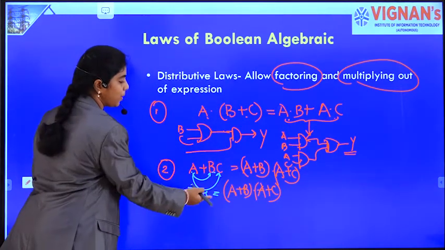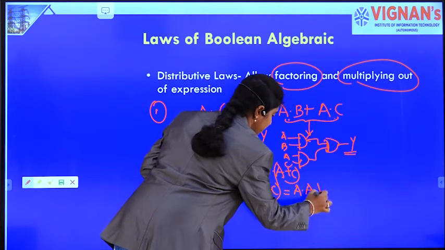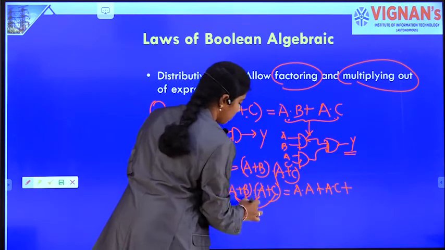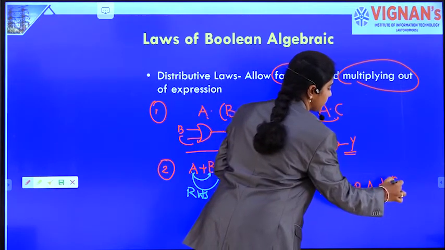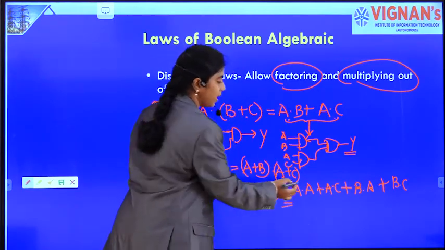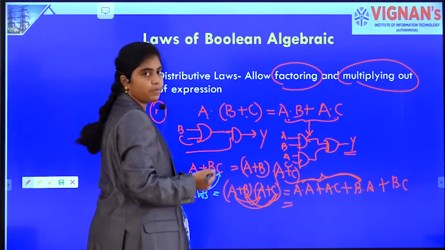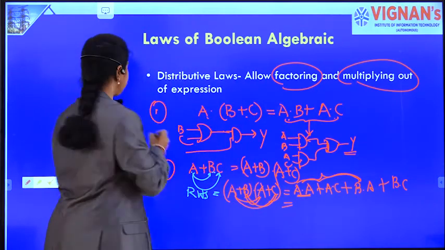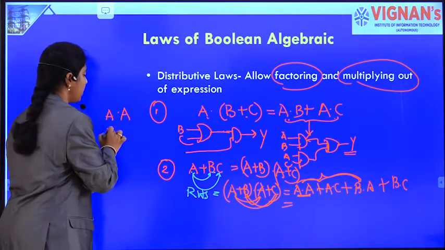From the first law, we can multiply out the expression: A dot A plus A dot C plus B dot A plus B dot C. Now A dot A, from the AND rule, any variable ANDed with itself is nothing but the variable itself.